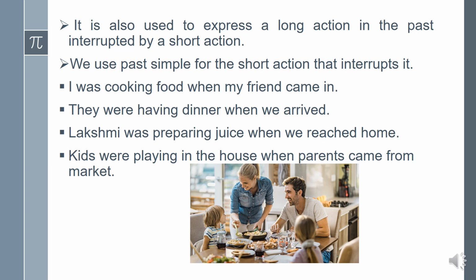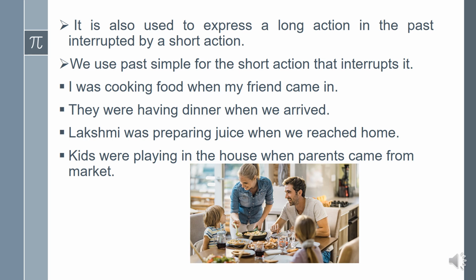Here I was cooking food. This is the long action. It was interrupted by the short one. What is it? My friend came in. That's why this is used in simple past tense. Here, for I, he, she, it, we use the helping verb was. For you, we, they, we use the helping verb were. This shows the past tense. That's why we are using the past helping verbs was or were.